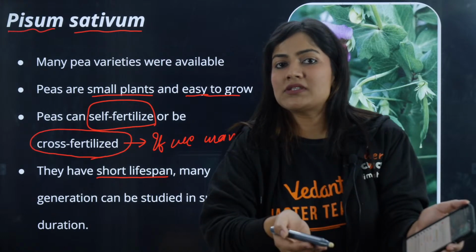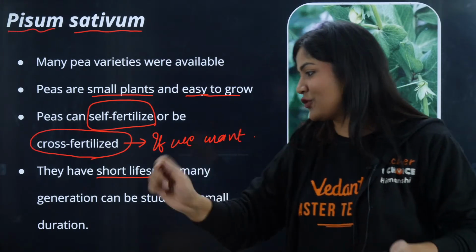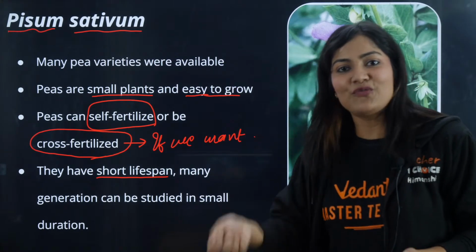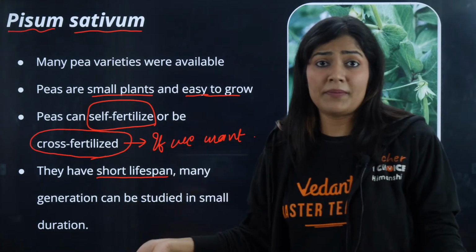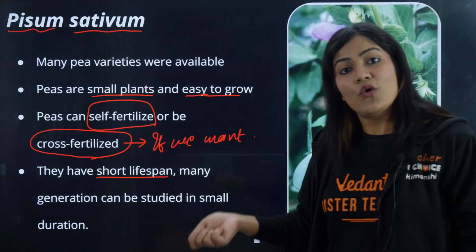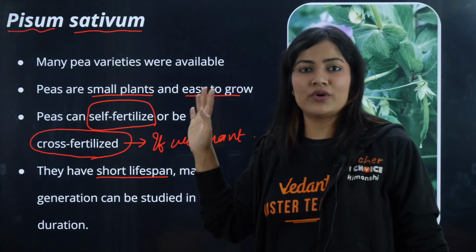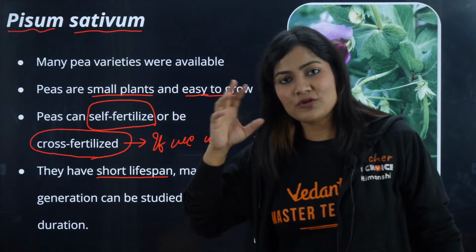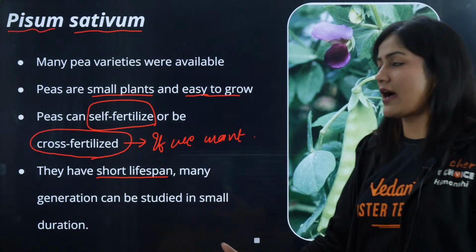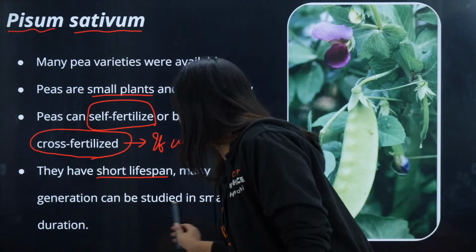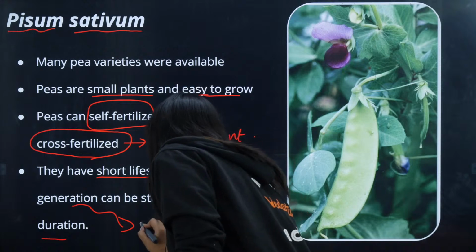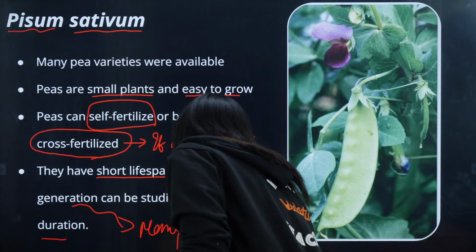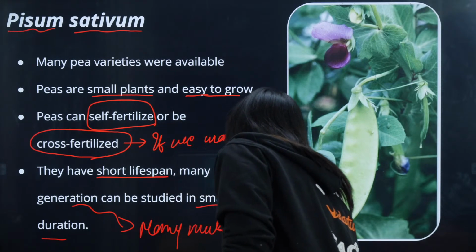If I perform something just once, it's like flipping a bottle, right? If you want to flip a bottle, you might flip it in one try, but it's not like, okay, I did it in the first try, so I can do it every time. No, right? So we have to do a lot of qualitative analysis. So the next generation can be studied in a small duration, and not only this, the next generation is produced in large numbers. The higher the number, the better the result will be.